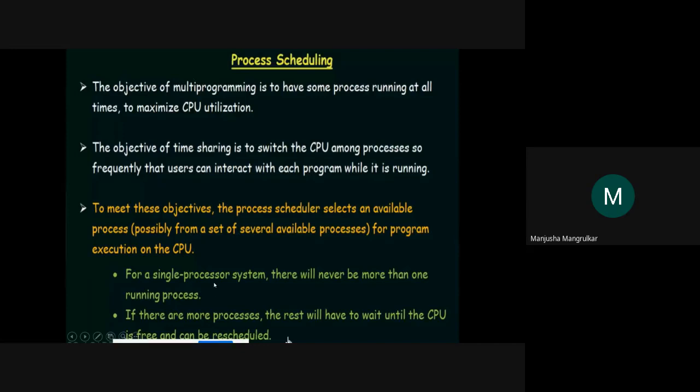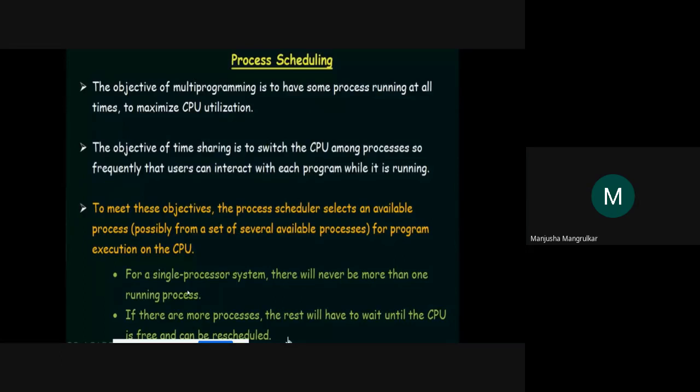Nowadays we have dual processors, quad processors, and octal processors. But for a single processor system, there will never be more than one running process. At that instant only one process is running.